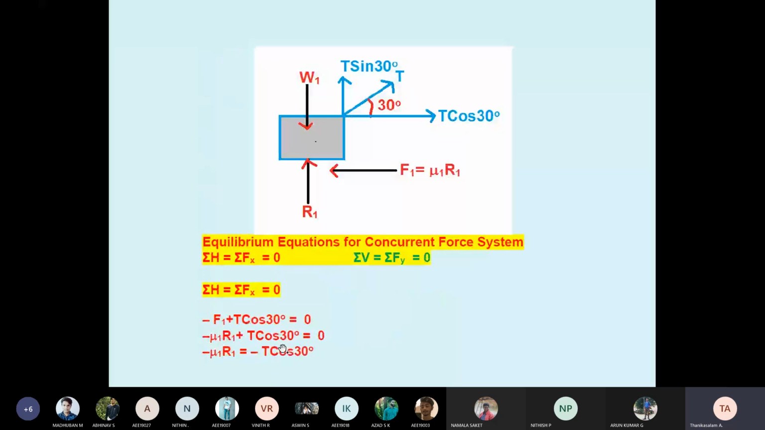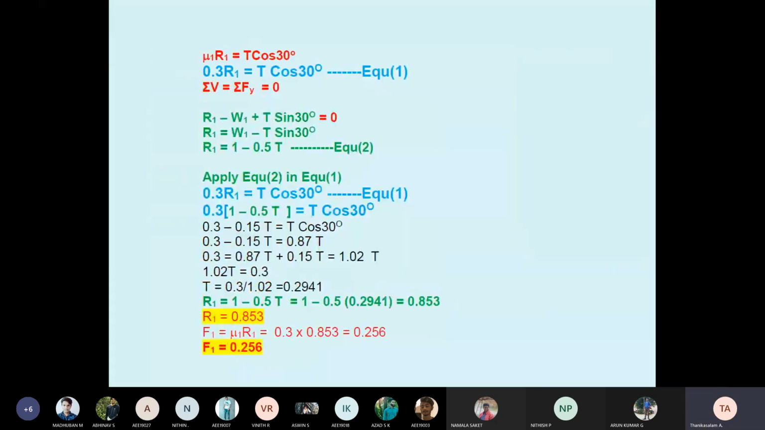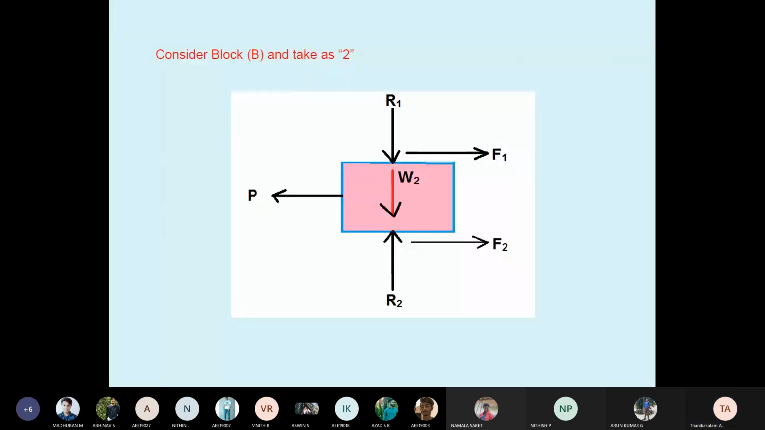Now see block B. Students, now see block B. In block B, which direction is the applied force? P is the left side, no? P is the applied force on the left side. So friction is on the right side. Here block B is in contact both upper and bottom. Therefore, see the free body diagram. See where the pulling force is, left side. Therefore, friction is right side.